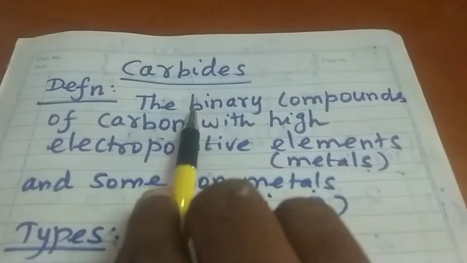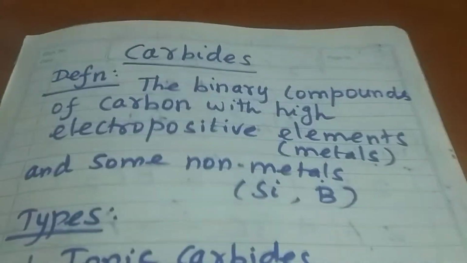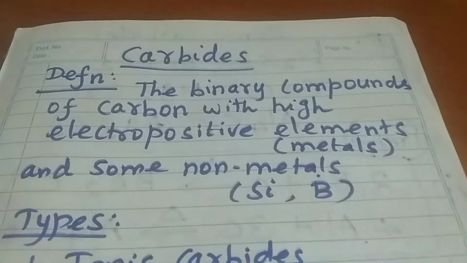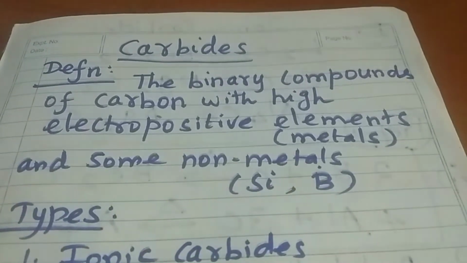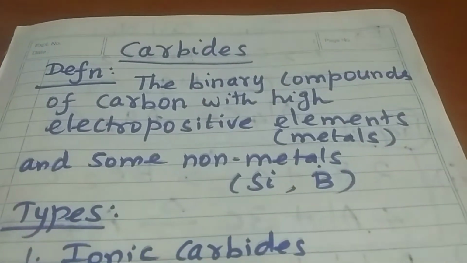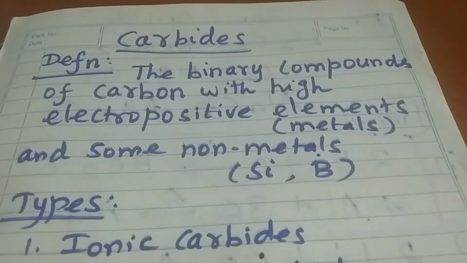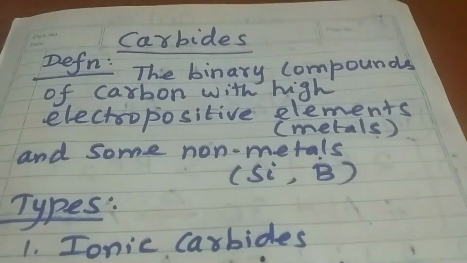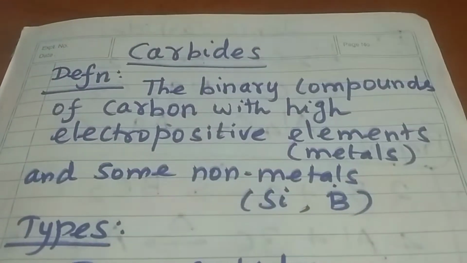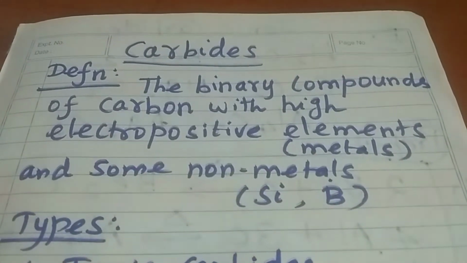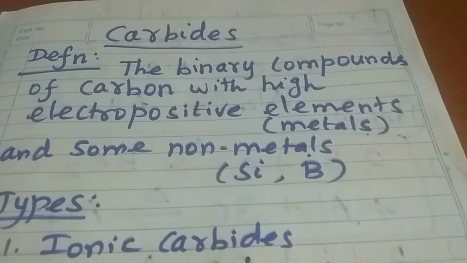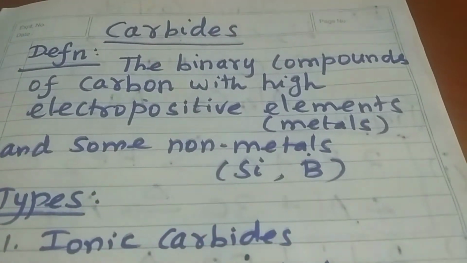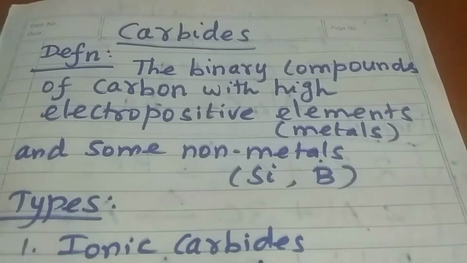First, what are binary compounds? Binary compound means any two elements form a single compound, then it is called a binary compound. For example, carbon monoxide, water, sulfur dioxide, these are binary compounds formed by two different elements. In this case, carbides, carbon combined with the highly electropositive elements, metals, and some highly electropositive non-metals, silicon and boron. So this is the definition of carbides.